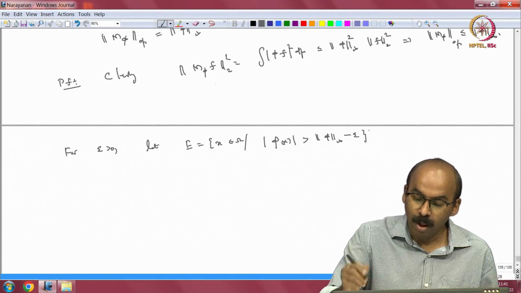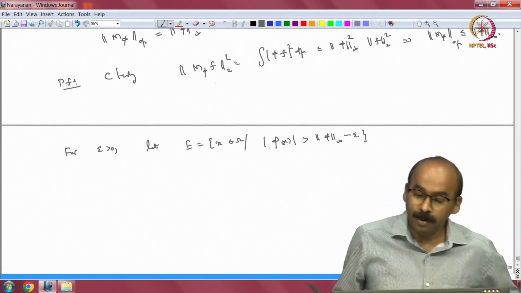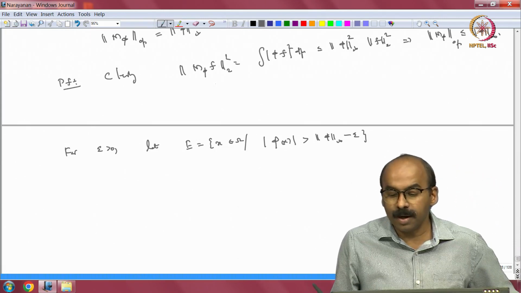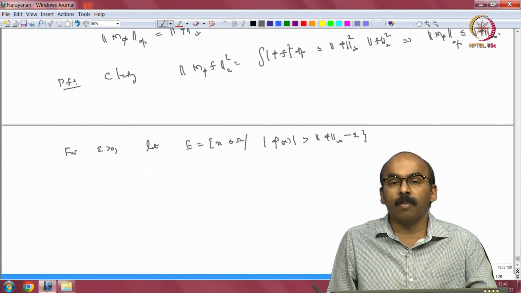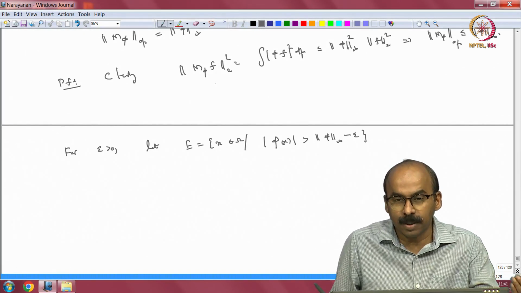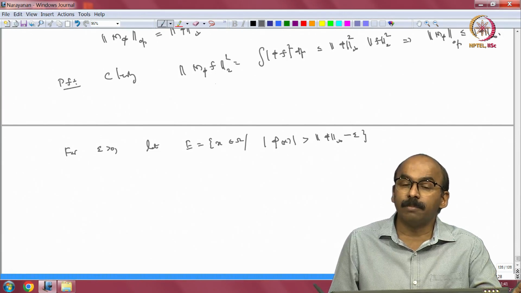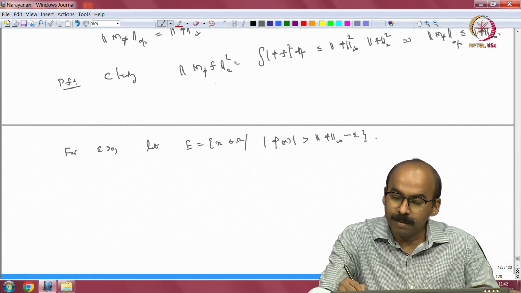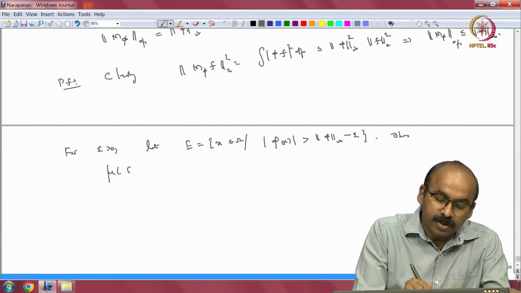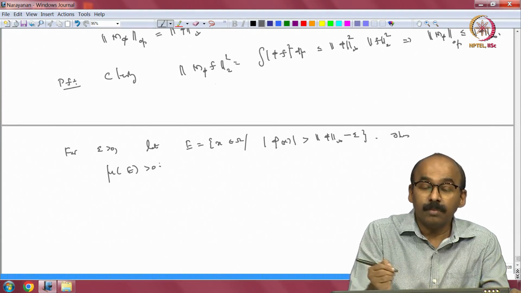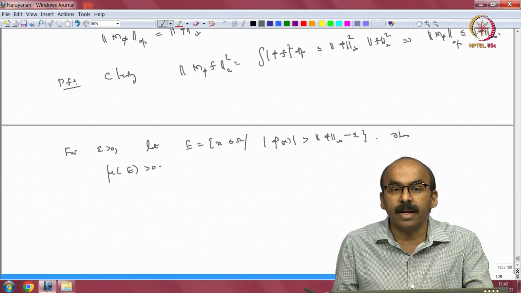The moment you reduce from the L∞ norm of φ, the set where |φ(x)| is greater than the L∞ norm of φ minus ε has positive measure. Then the measure of E is positive. Of course, the measure may be infinite, and that is where we use the semi-finiteness property.